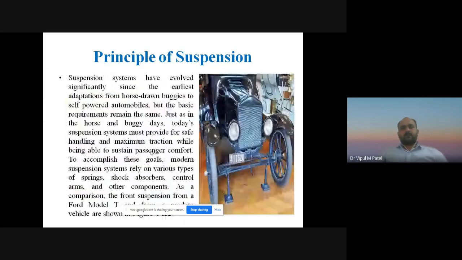Now you can see the principle of the suspension system. Suspension systems have evolved significantly since the earliest adaptation from the horse-drawn buggies to self-powered automobiles.